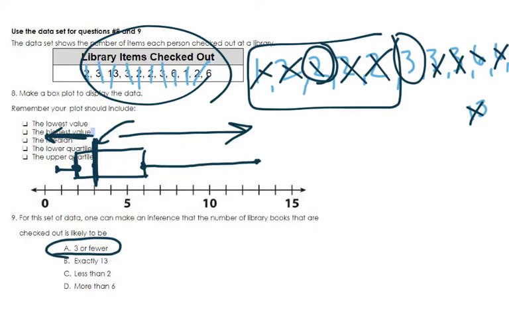And it could have been repeated over and over again. But exactly 13 doesn't work because there's only one 13, and that's our highest value. Less than 2 doesn't work, and more than 6 didn't work, because that was my upper quartile. So 3 or fewer is the best answer for that choice.